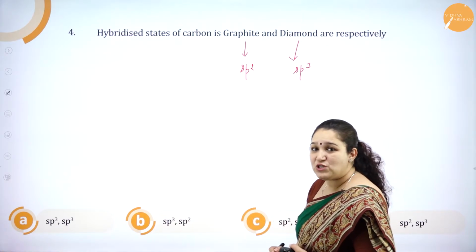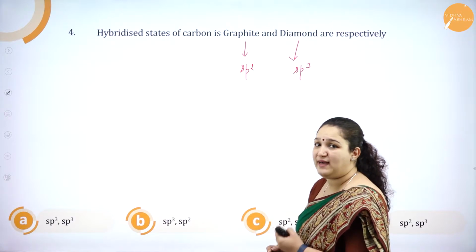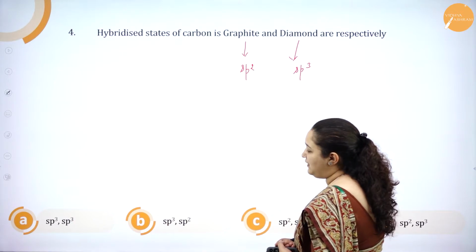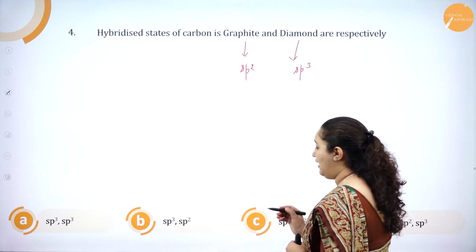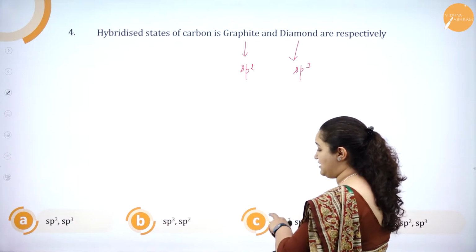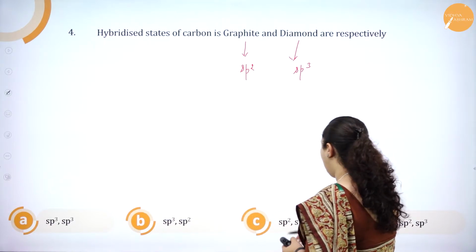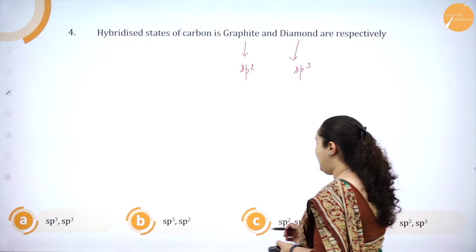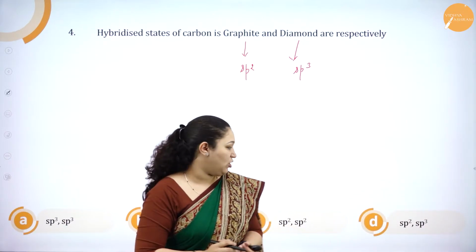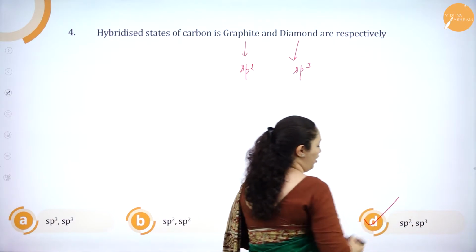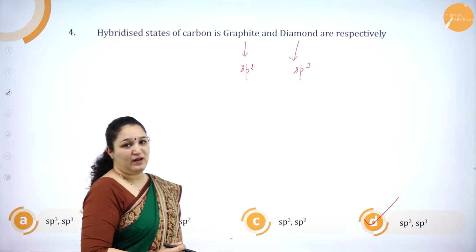So we have to choose the option in which there is sp2 and sp3. Option A, sp3 sp3, so that is wrong. Option B, sp3 sp2, it is given the other way around, so it is wrong. Again, option C is sp2 sp2, even that is wrong. Option D, if you see, it is sp2 and sp3. So option D is absolutely right.